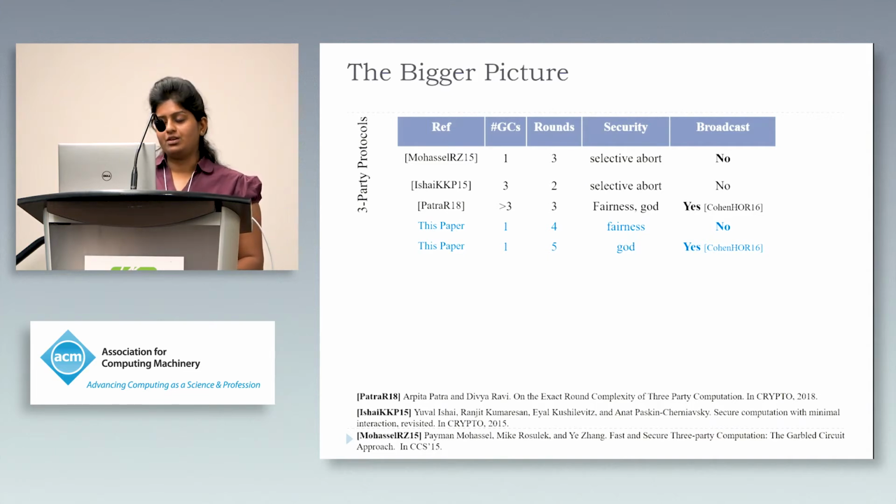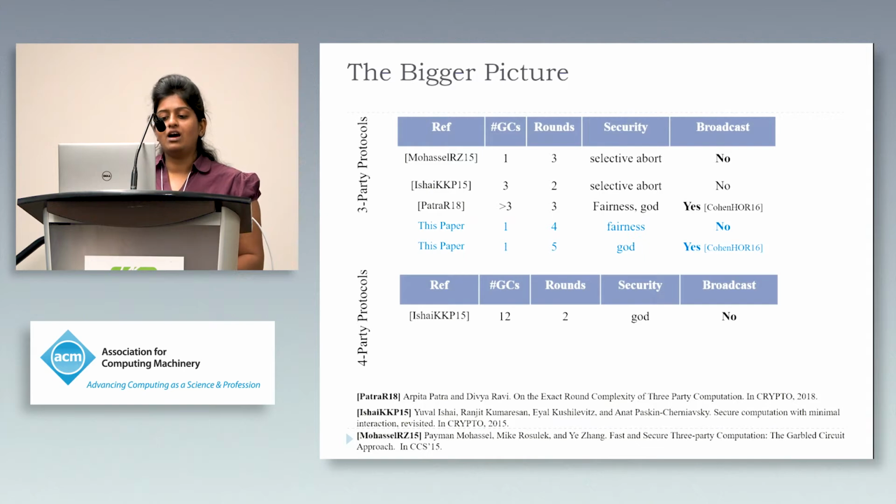So we also have a necessary broadcast assumption for our guaranteed output delivery protocol, and the same is reflected in the paper of Patra et al. as well. Now, if we relax the number of parties to 4 while maintaining the optimal threshold, we can have 4-party protocols which do not require broadcast.